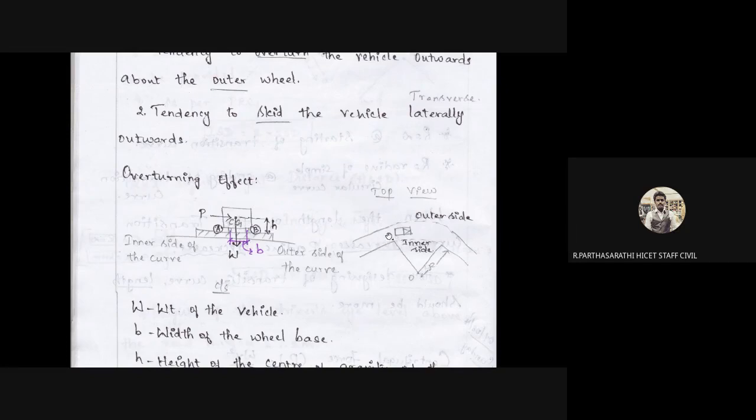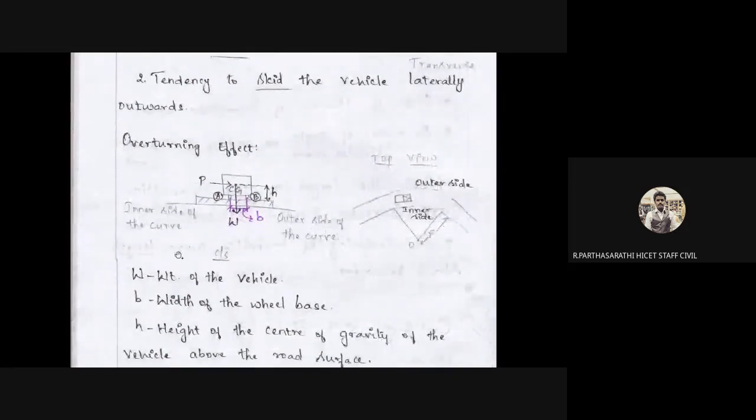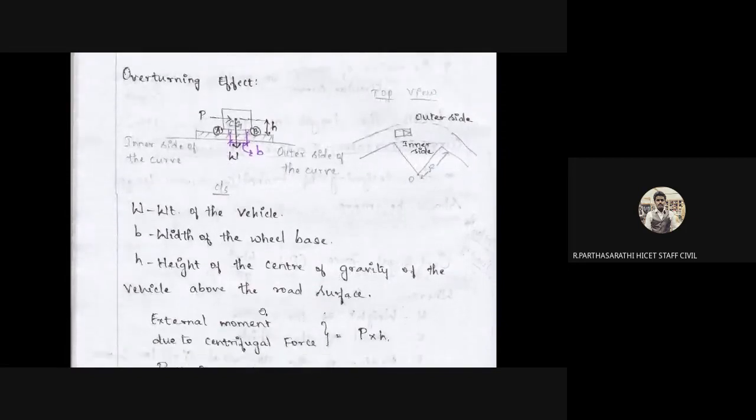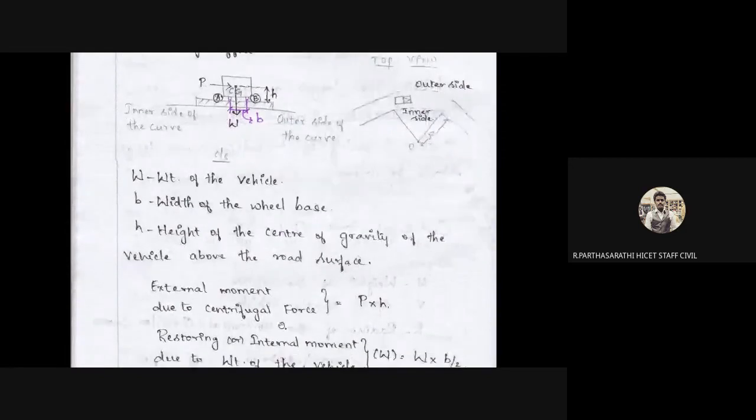The vehicle is moving on a curve, and it undergoes translation. Here the radius should be maintained. This is the outer side, this is the inner side. The notation: W is the weight of the vehicle, B is the width of the wheelbase, H is the height of the center of gravity. The external moment due to the centrifugal force is P into H. The restoring internal moment due to the weight of the vehicle is W into B by 2. The weight of the vehicle is the main component that avoids this type of overturning effect.